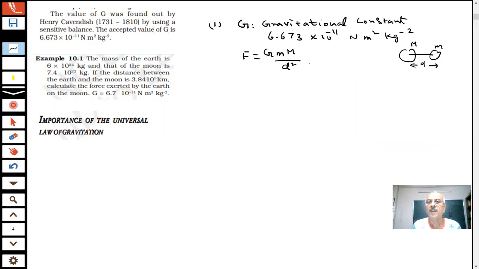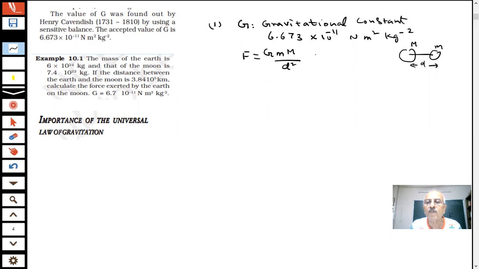That is the gravitational force between the two masses M and m. M is the mass of the bigger object, and this is the smaller mass m. We have derived this formula for you, students.